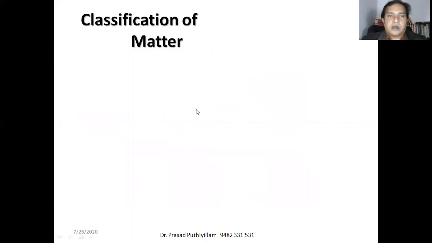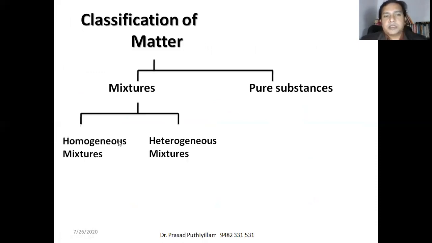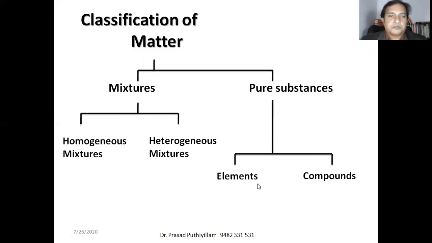Classification of matter. How is matter classified? Matter can be classified as mixtures and pure substances. Mixtures can be further categorized into two: homogeneous mixtures and heterogeneous mixtures. Pure substances are elements and compounds. Let us see them one by one.